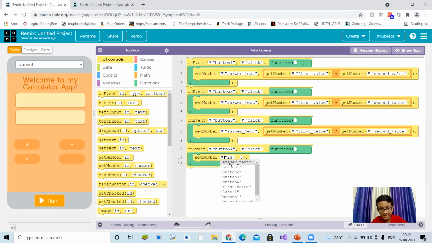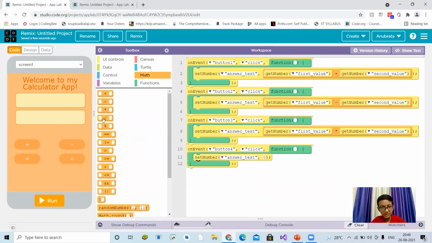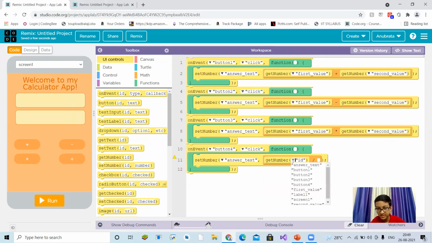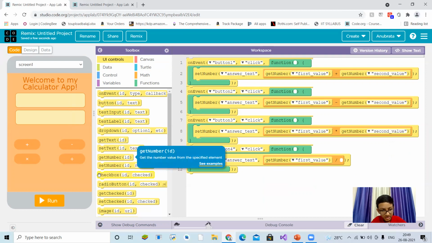Set number and set text. These are very basic things. We will do much more advanced things. We will do many things. This is a very long journey. First value will be divided by the second value. Okay.